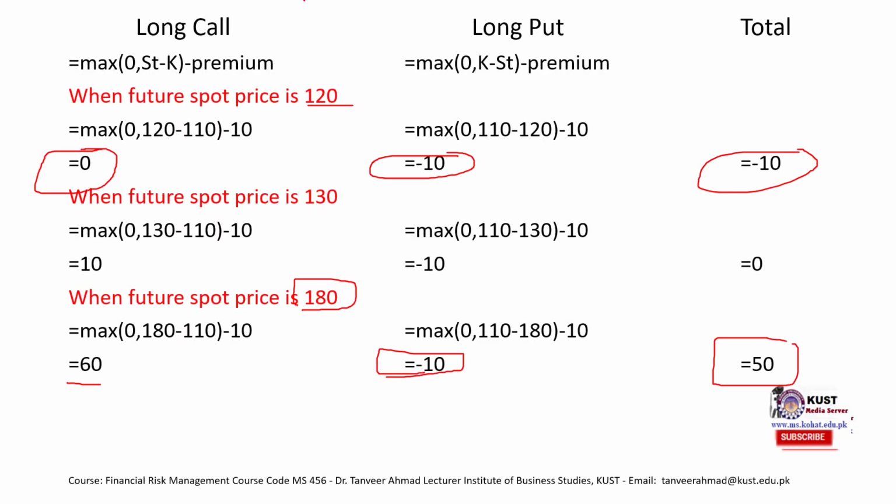Okay, one thing, how do we calculate the profit loss of long straddle using a single formula? So in this case, the single formula would be maximum of 0 comma ST minus K minus premium plus, and then we would have this whole formula. So it would be maximum of 0 comma K minus ST minus premium. So we are combining these two formulas. So just add these two formulas and we get the formula of long straddle.